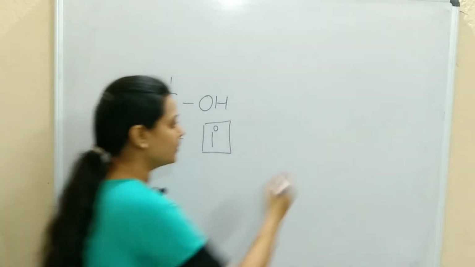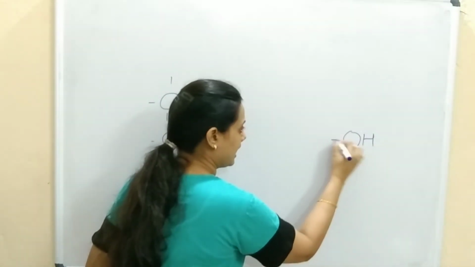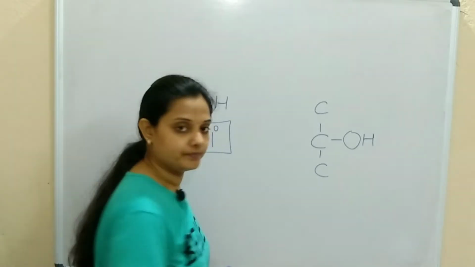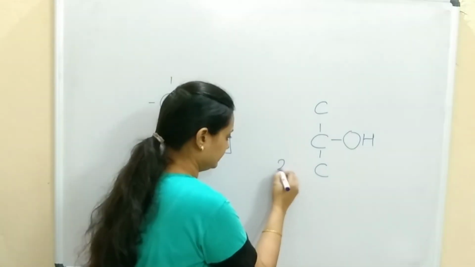Secondary means OH is attached to a carbon that is attached to two other carbons.